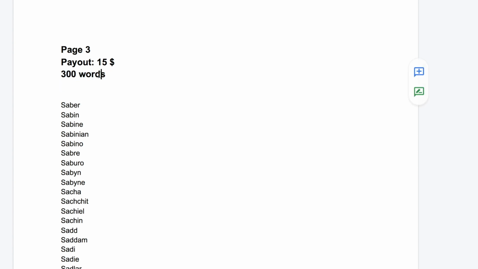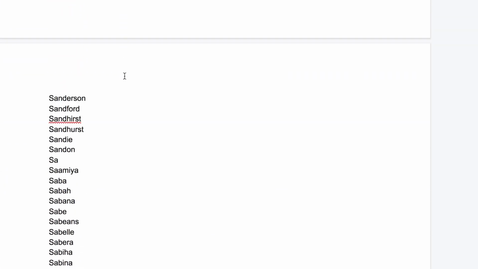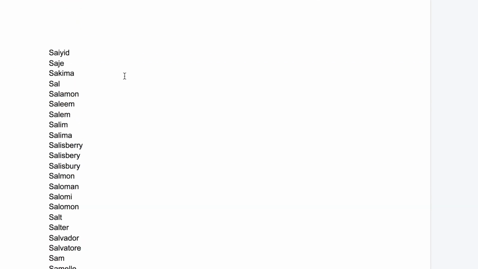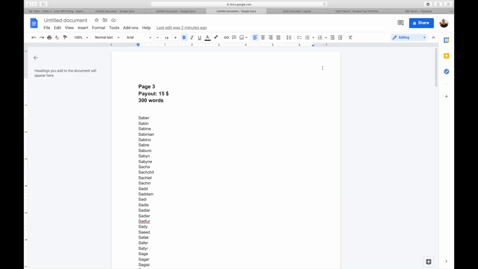Now let me show you this page where you can actually get $15 and the total word count is 300 words. When I scroll down, you can see here the total of 300 names, meaning there are 300 words. You can earn $15 per page by simply typing names on this website. So this is actually a very good earning opportunity. Take a look at this $15 per page, and we can even receive up to 20 pages a day, which means you can easily earn up to $300 or even $400 per day by simply typing names on this website.